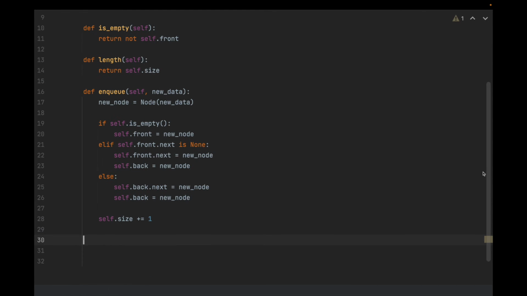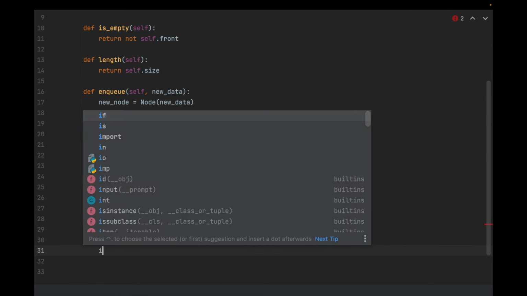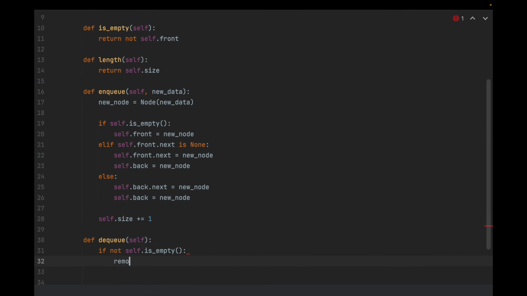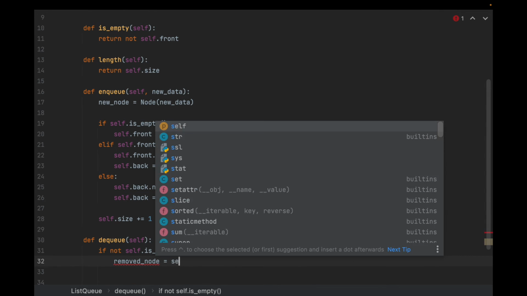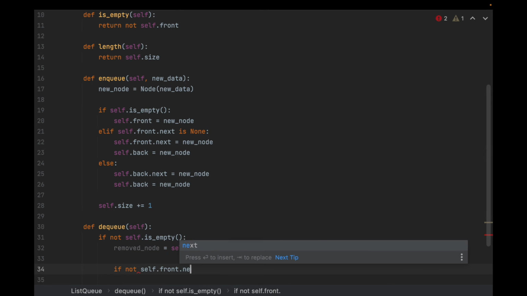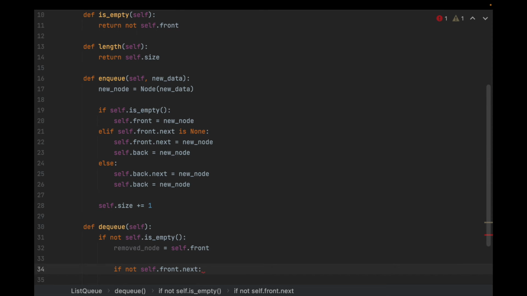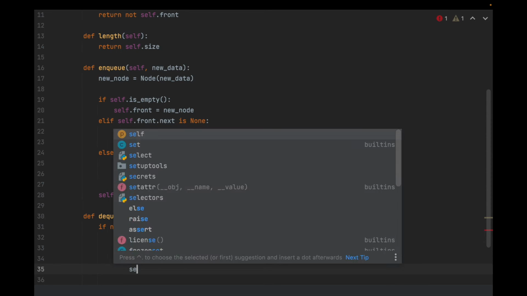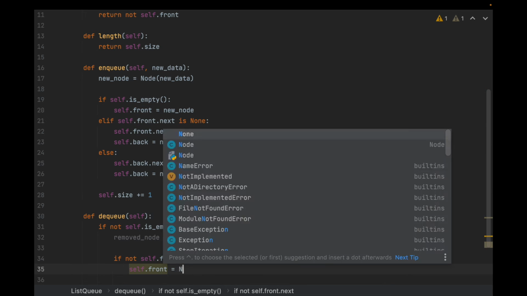Now let's define dequeue, and we don't need to provide any parameters, as we discussed. If the queue isn't empty, then removed node will equal the front. If the front's next is empty, is null, another way of saying that is if not self.front.next. That's the same as saying if self.front.next is none, then self.front is equal to none.